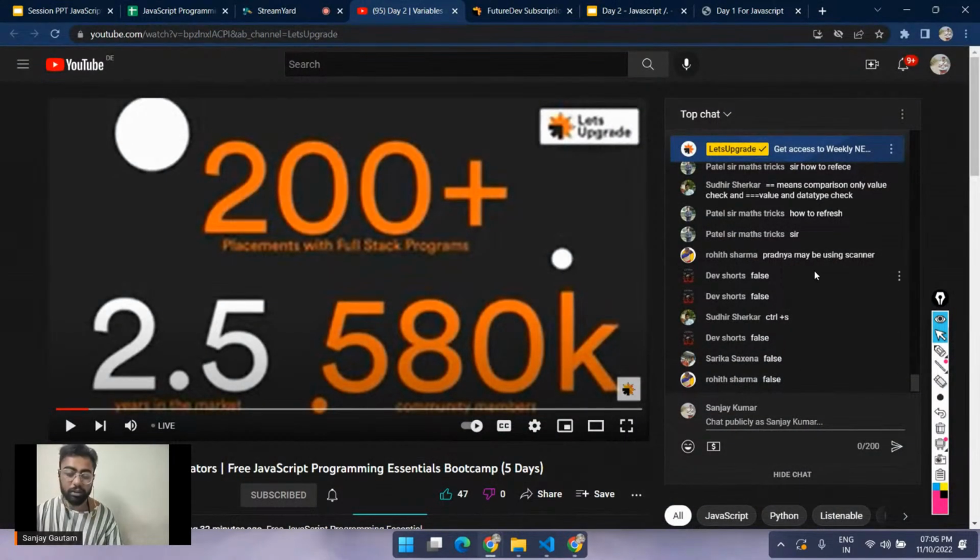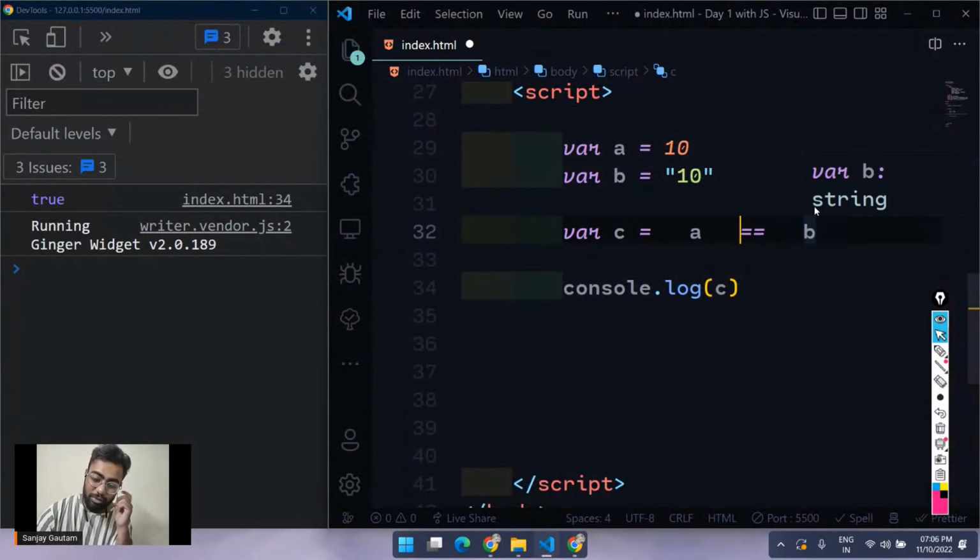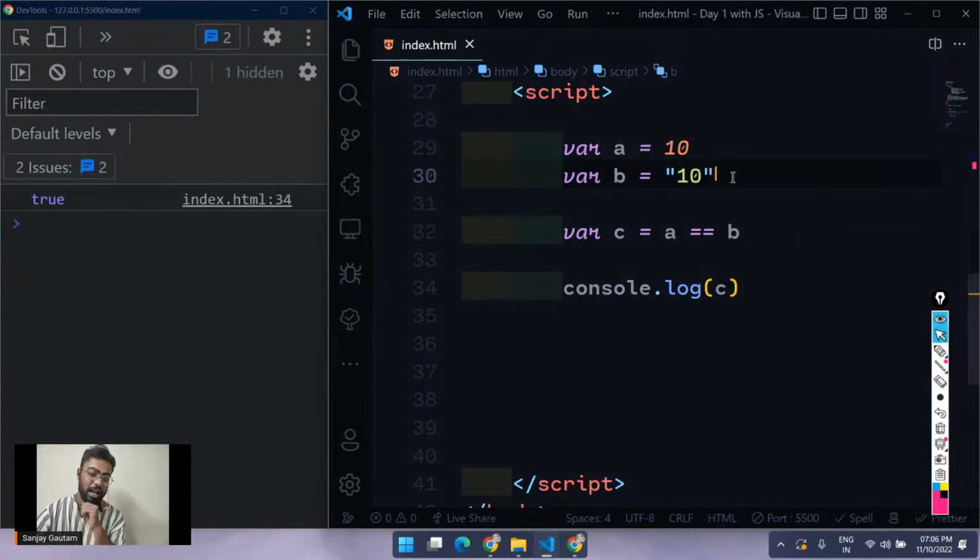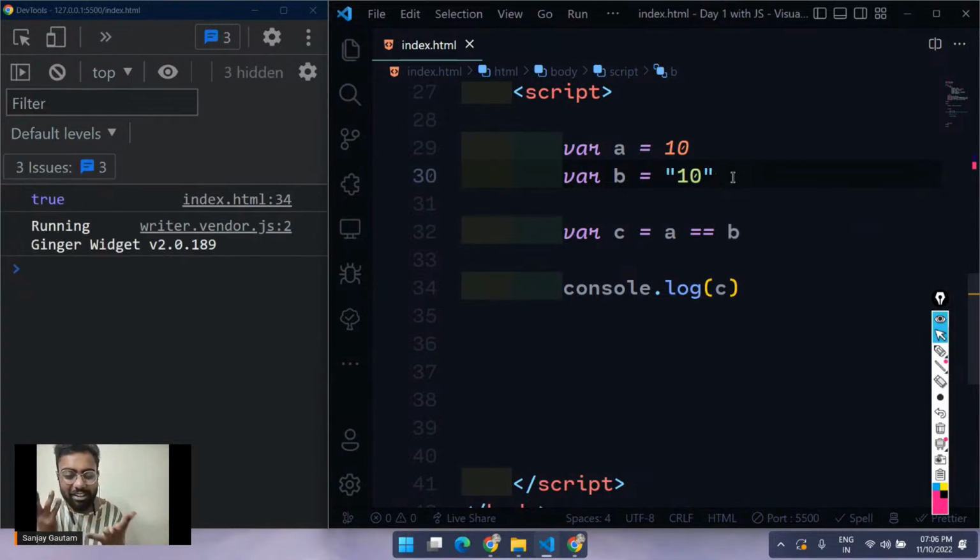False, false, false. Yeah, exactly. The answer should be false, but see, I am getting a true here. So JavaScript is actually saying to me that this particular number is equal to this string. Why? The thing is very straightforward.